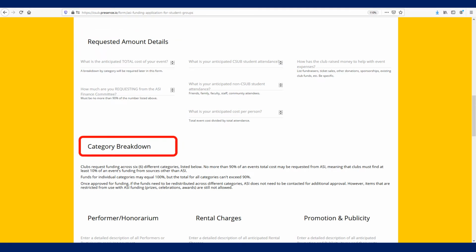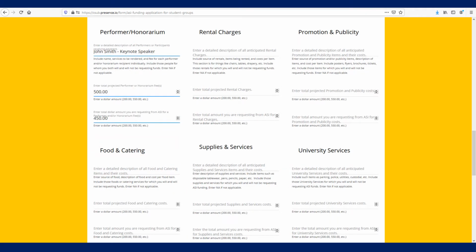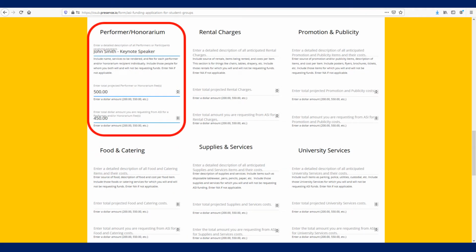CSUB uses different account numbers for different types of purchases, so a category breakdown is required. In this example, the event will have a paid speaker. Put their name and responsibility, how much it will cost, and how much you'll be asking ASI to fund. Your club will have to cover the 10% shortfall with fundraising from other sources or from existing club funds. Do this for every appropriate category, and don't forget that each item will need supporting documents like invoices or quotes.